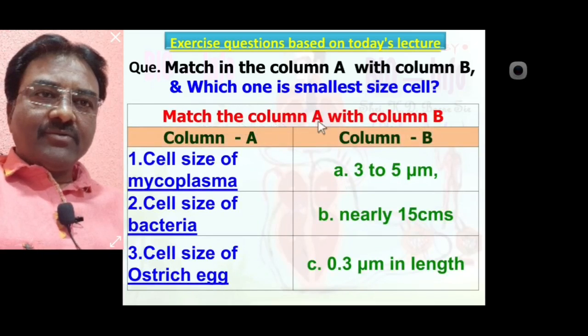Match the column A with column B. Column A, cell size of mycoplasma.